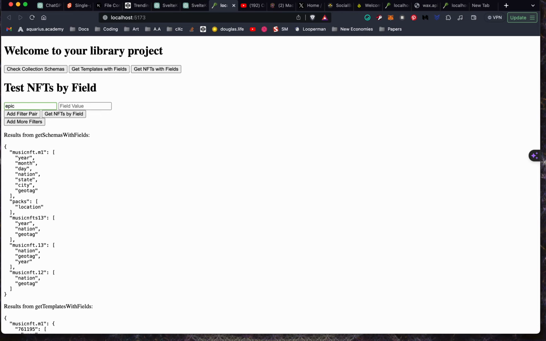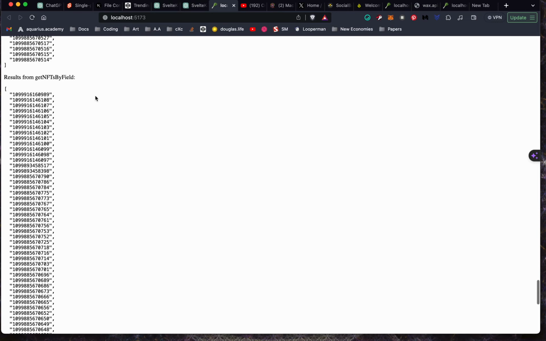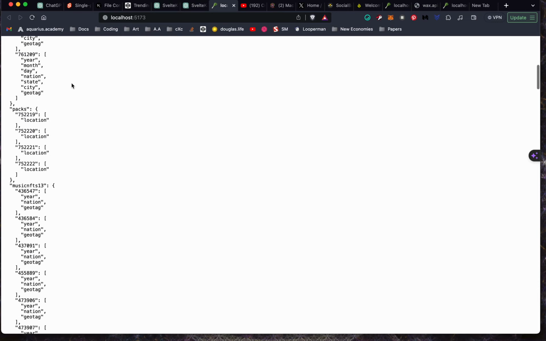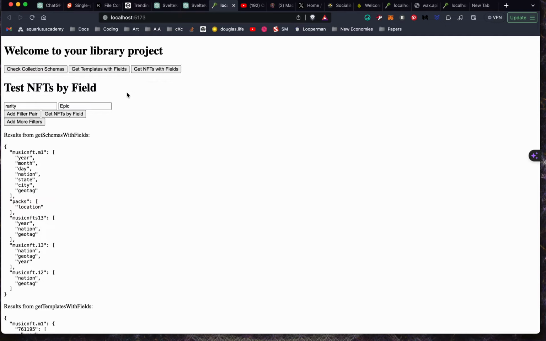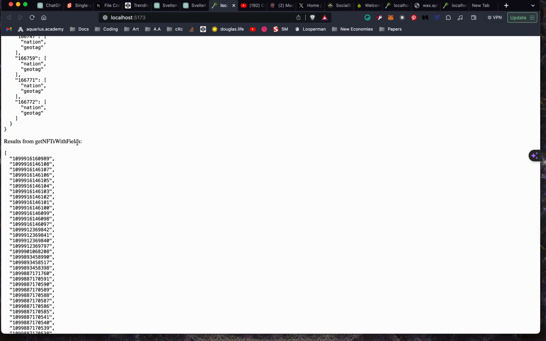This allows you to get a specific attribute. So if this NFT has a rarity attribute set to epic, it's going to be returned here. Although I'm not sure. Okay, yes. So, get NFTs by field. Both buttons are named the same. That's not very good. But there's probably two of these, so this has got to be the last one. 989 at the end, 989 here.